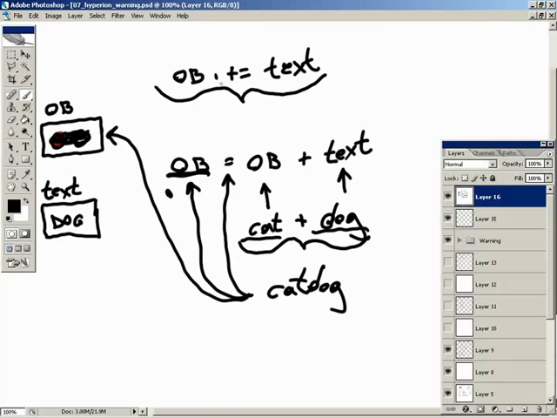Anytime you see this plus equals, I just wanted you guys to understand that it's saying, all right, OB plus equals means take what's currently in this particular variable and add to it. And you can also see minus equals, divide equals, times equals. Those are all possibilities that you may see throughout the code that we're going to do. It is just a shortened way of typing this all out.